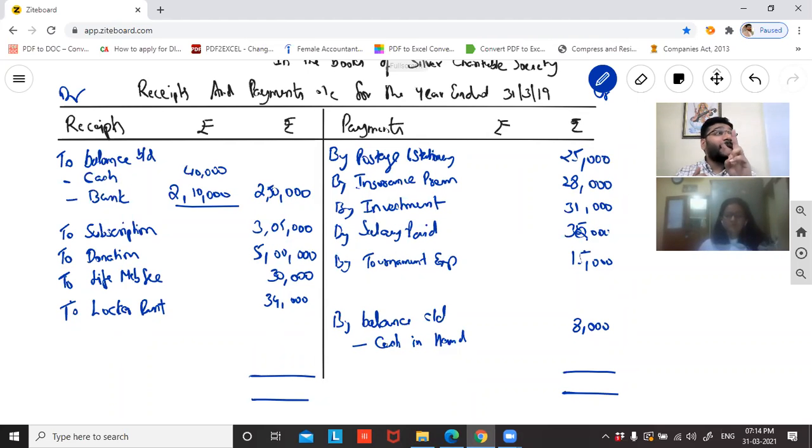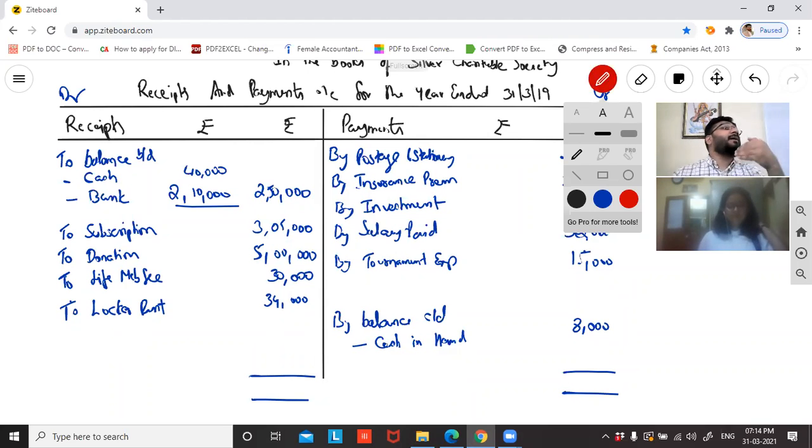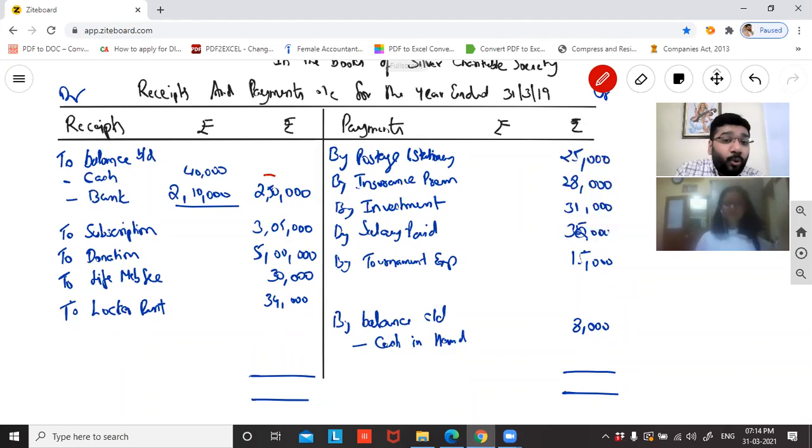Surplus and deficit will come only in the income and expenditure account. This is the receipt and payment account. So what is the closing balance? Let's understand. This means that during the year when the NPO started its operation, it started with 2,50,000 rupees: 40,000 cash in hand and 2,10,000 in bank. As the year progressed, the organization collected more money. What is the total money throughout the year with me? Please total and tell me. 11,19,000 rupees was the total money in the organization throughout the year.